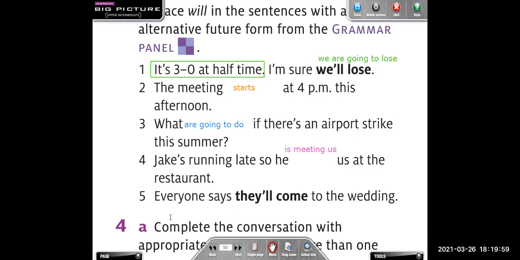Okay. Number 5. Everyone says they will come to the wedding. They are going to come. Okay. So, you are using be going to. Podríamos utilizar cualquiera de los dos. Podríamos utilizar they are coming.